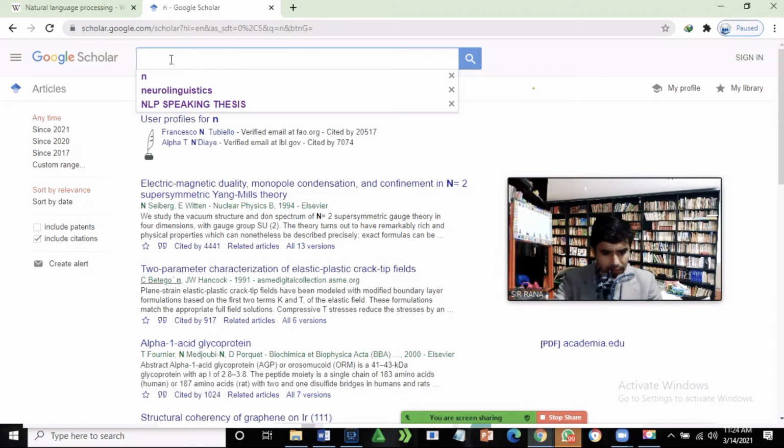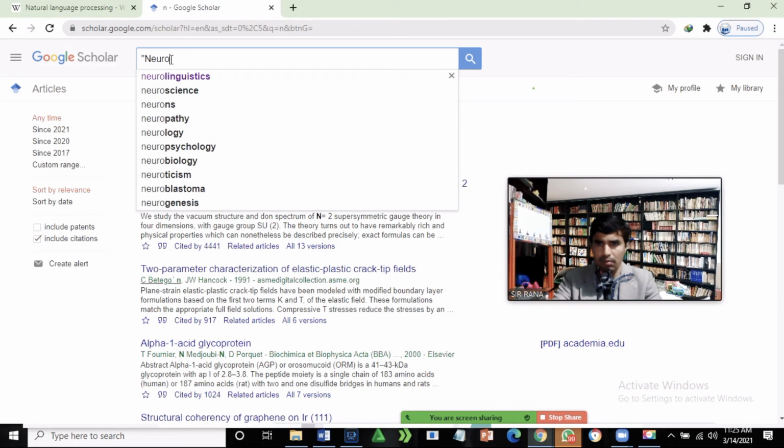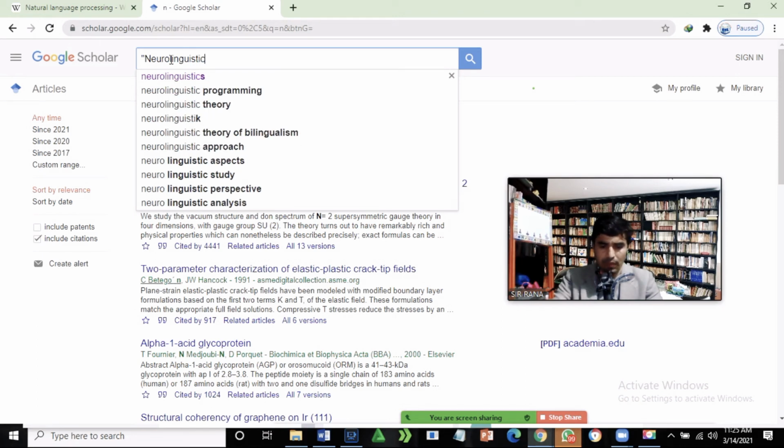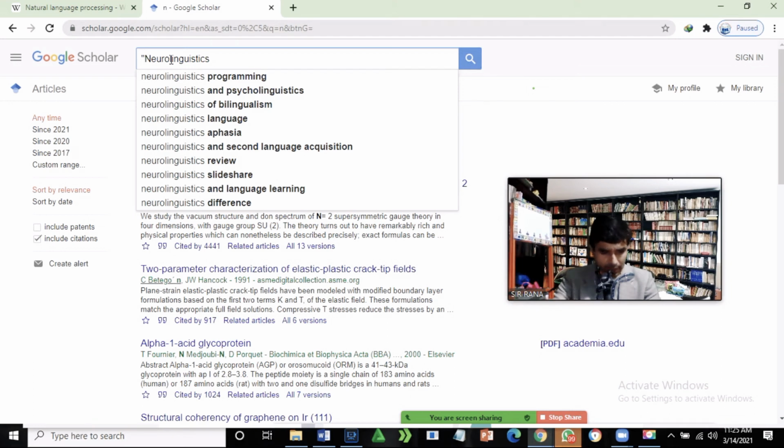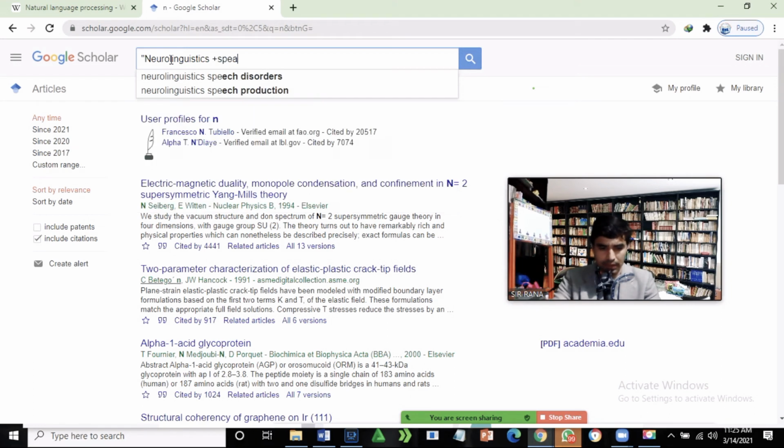So if double quotation marks are available over here, I use neuro-linguistic, or NLP, neuro-linguistic. I add with it neuro-linguistic plus speaking skill. So then I use double quotation marks.